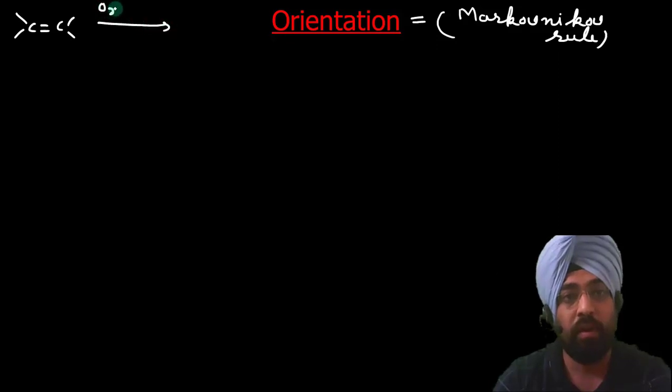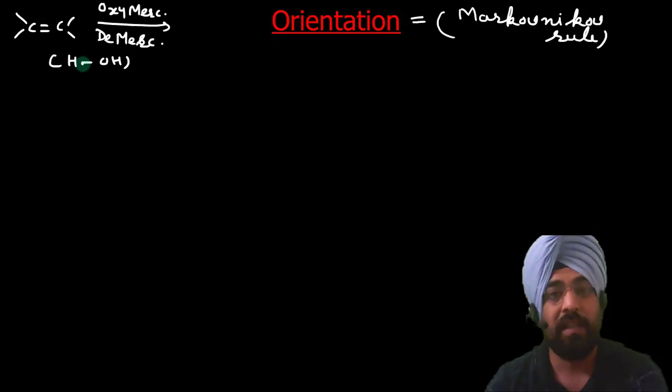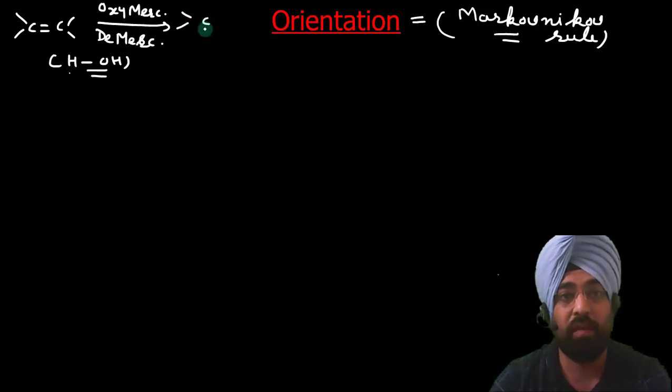If we do oxymercuration and demercuration, what happens overall is addition of water. The water addition takes place according to Markovnikov's rule, as I mentioned. That means this hydrogen will go to the carbon which has a higher number of hydrogens, and the OH group will go to that carbon which has fewer hydrogen atoms.